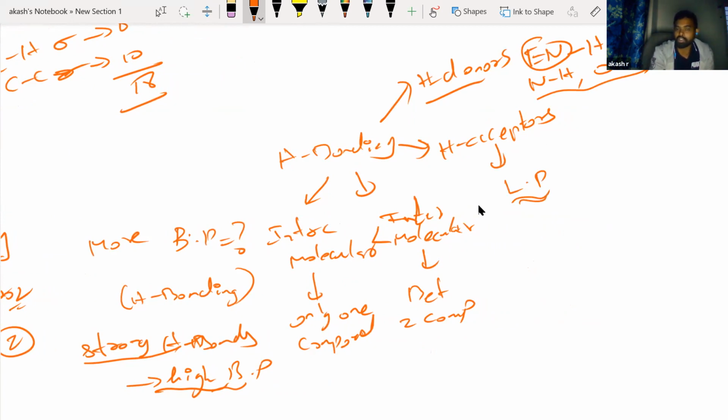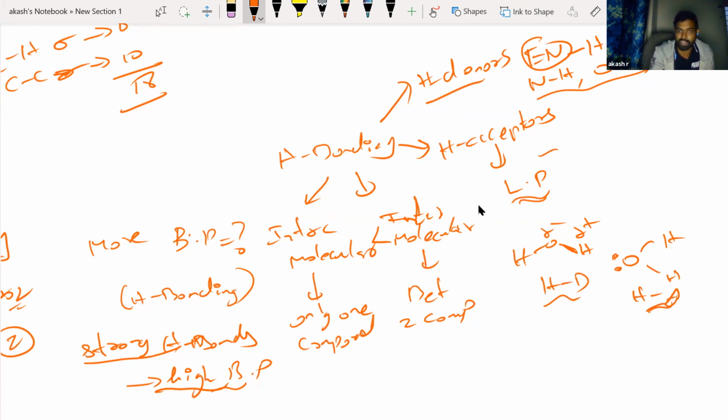So how do we show this? For example, if I take an H2O molecule, HOH, you see there is an OH bond. There'll be a del plus on this hydrogen, del minus on the oxygen, and there'll be another oxygen atom nearby having a lone pair. So this is your hydrogen donor, HD, and this is your hydrogen acceptor, HA, because it provides the lone pair.